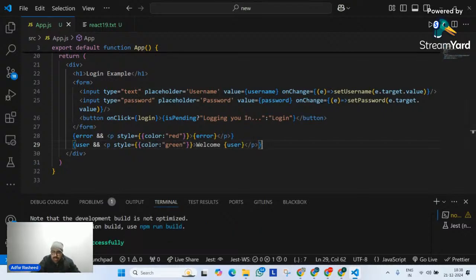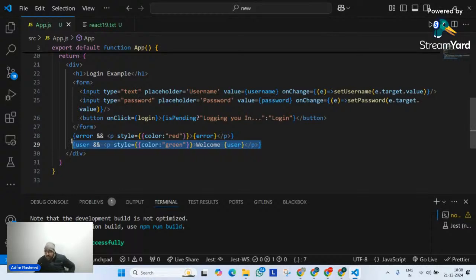Guys, I have a quick question and I will give you 2 minutes here. When will I get this message? According to the code that I have written here, when will I get this message, which is welcome user? Quickly tell me.